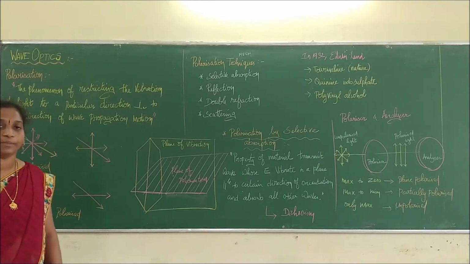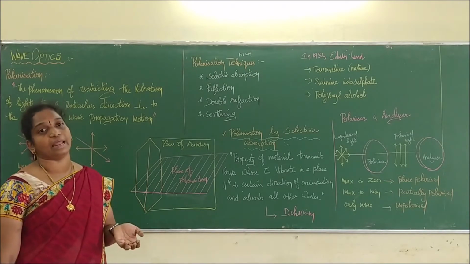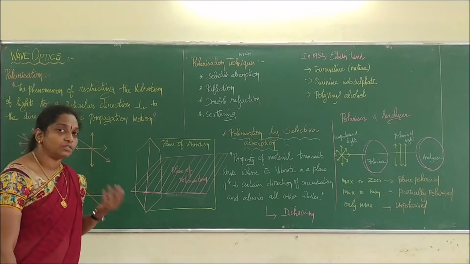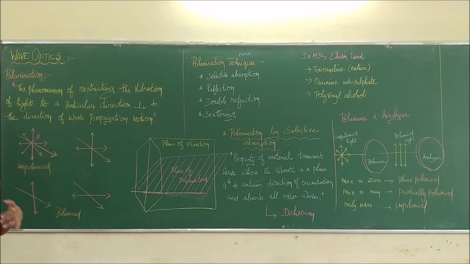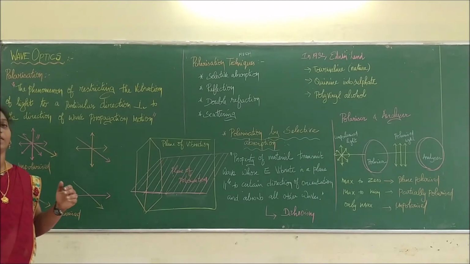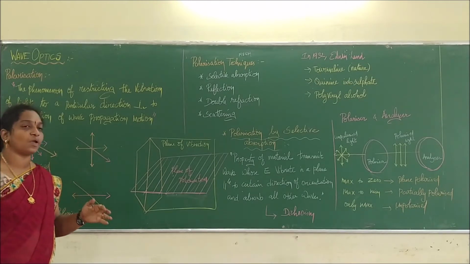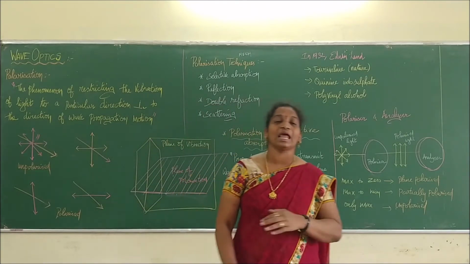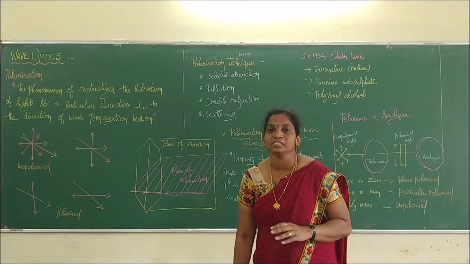Polarized light can be produced by passing unpolarized light through a polarizer. A polarizer is a substance that helps you polarize light. When we pass unpolarized light through a polarizer, we easily get polarized light. Unpolarized light is produced by any conventional light source. Any light source will produce unpolarized light. That is the difference between polarized and unpolarized light.